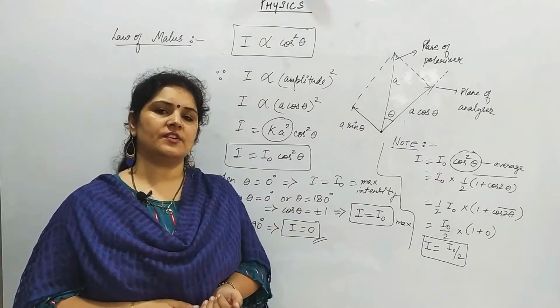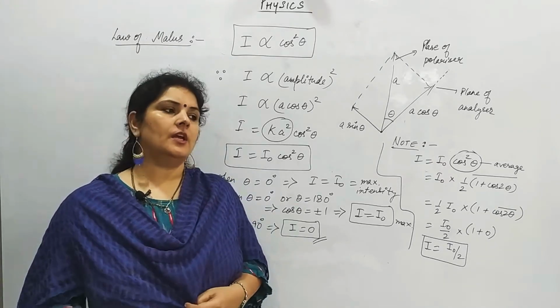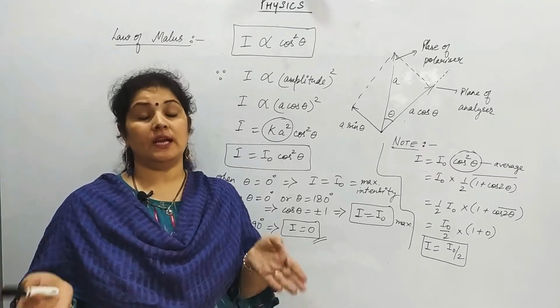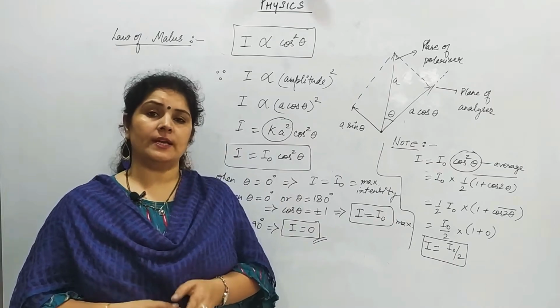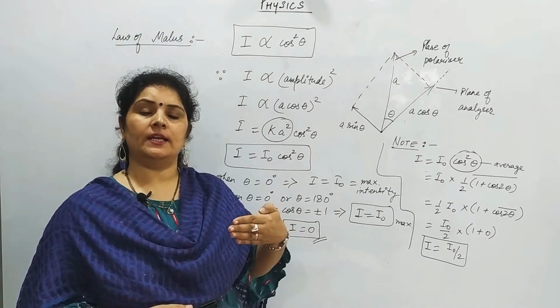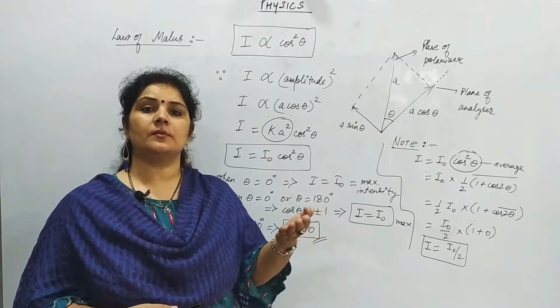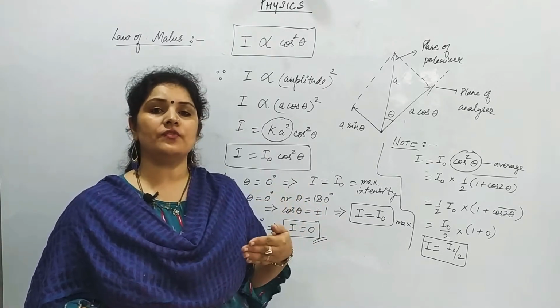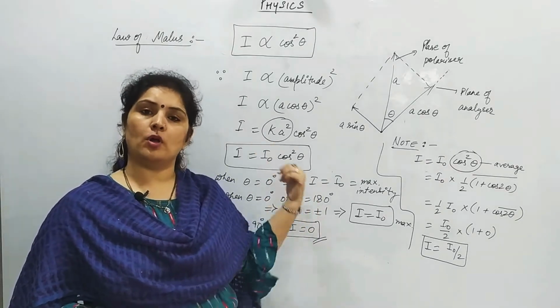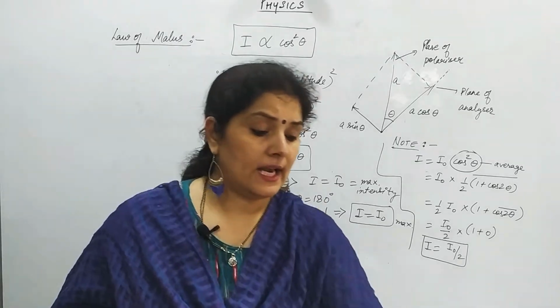In our previous lecture we have discussed polarization. Polarization is the phenomenon of light in which light gets restricted, gets polarized in a particular direction. And we also discussed that whenever unpolarized light passes through the polarizer, the intensity of the light gets reduced to half. We will discuss that also, and we will also discuss how much the analyzer should be moved.